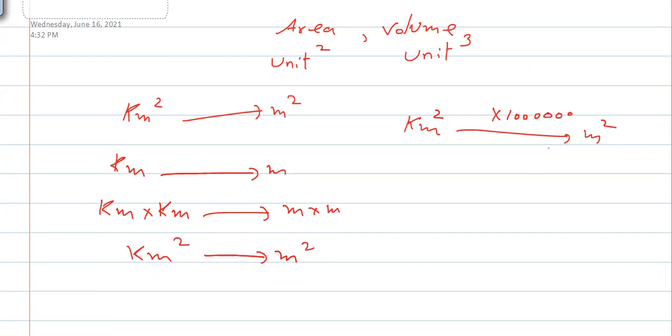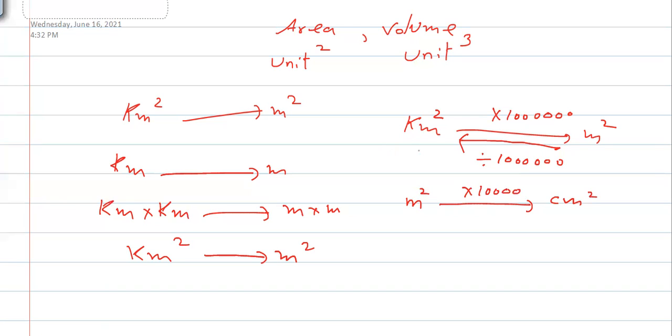In the same way, if you have to convert back from meter square to kilometer square, you will divide by 1 million. So this will help you. In the same way, look, how do you convert from meter to centimeter? We multiply with 100, yes. But if you have to convert meter square into centimeter square, then double the number of zeros. That will be the rule.